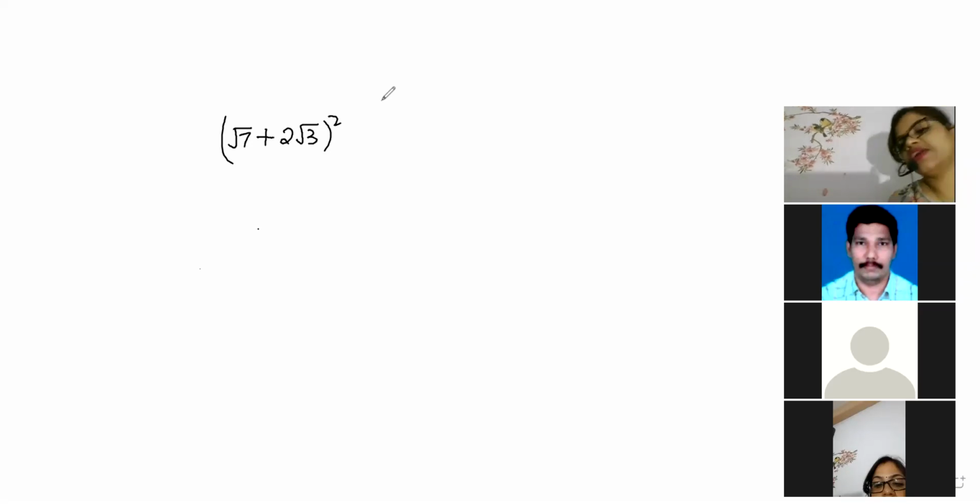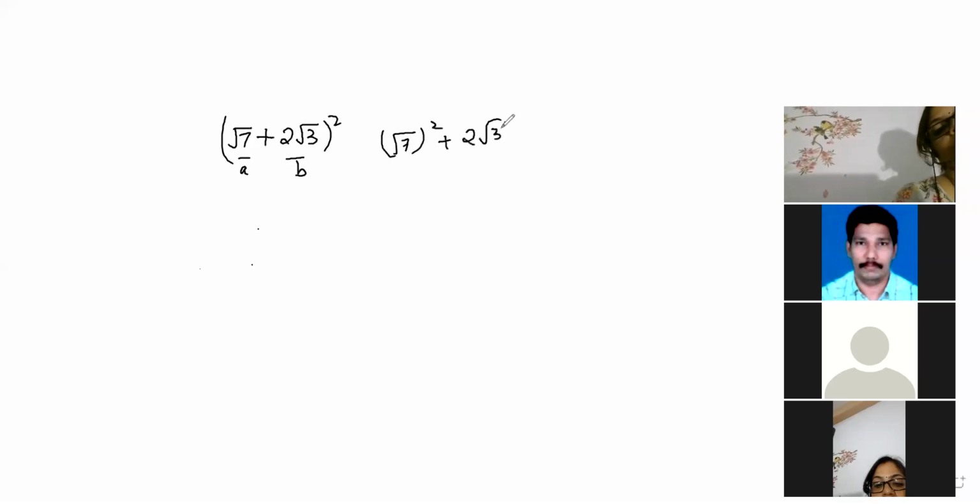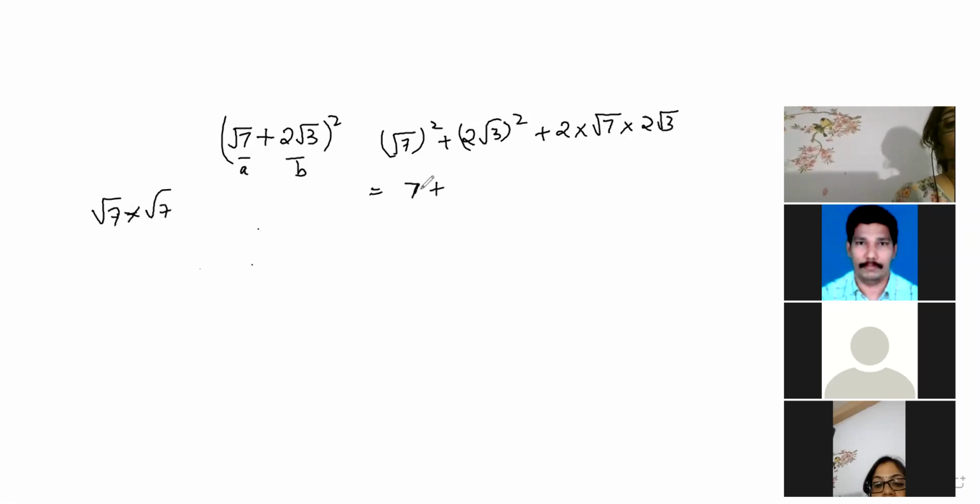Okay. Now let's see how to solve this question, beta. Look here. It is exactly coming as A and B. So root under 7 whole square plus 2 root 3 whole square, A square plus B square plus 2AB. That is 2 root 7 into 2 root 3. So beta, root 7 into root 7 will become only 7. And 2 root 3 is written 2 times. Square means writing 2 times. So 4, 3 3s will be written as 3. So 4 3s are 12. Then 2 2s are 4. 7 2s are 7 3s are 21.